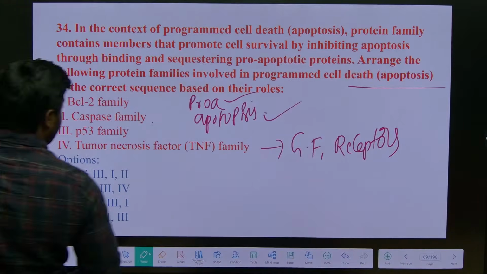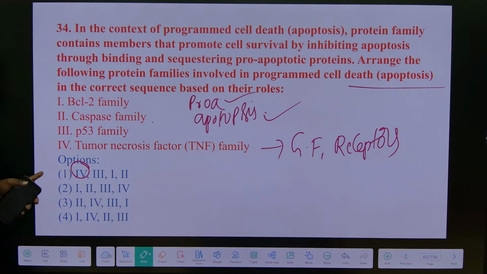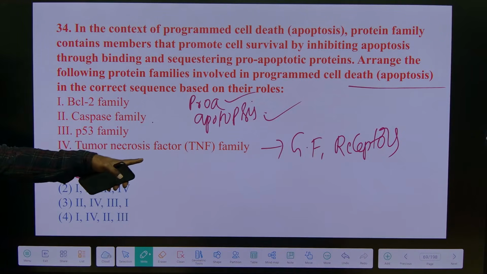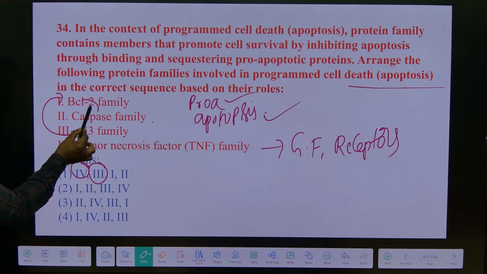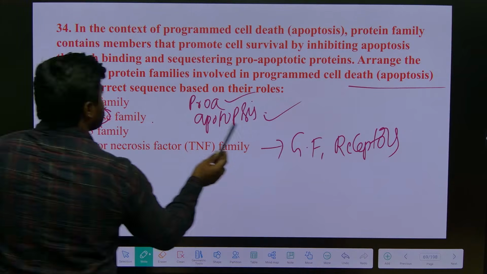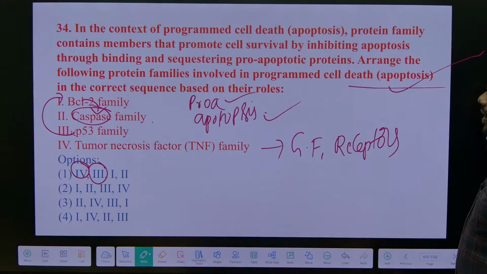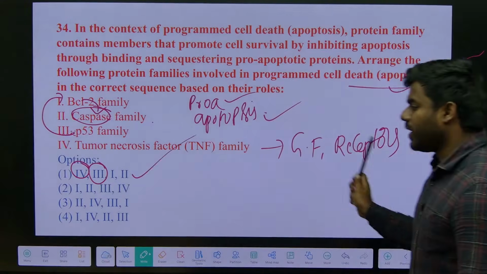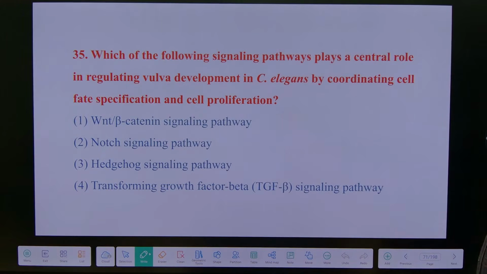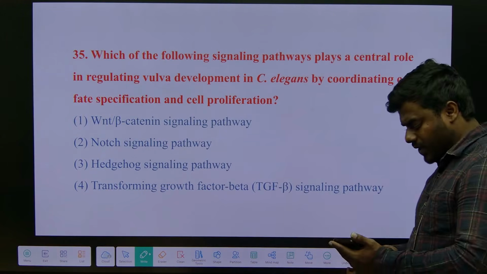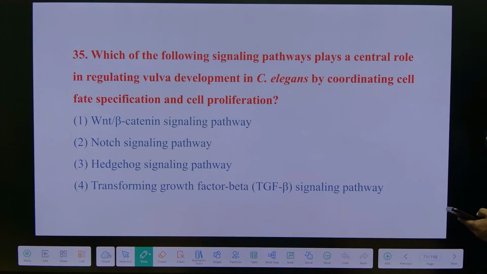So first, what is happening? Tumor necrosis factor acting as a growth factor will come and activate the receptor. Upon receptor activation, there is activation of what? P53. Then P53 is going to activate the apoptotic protein. Apoptotic protein is going to stimulate the caspases. Caspases start the process of apoptosis. This is also simple, straightforward. Every question is so simple.